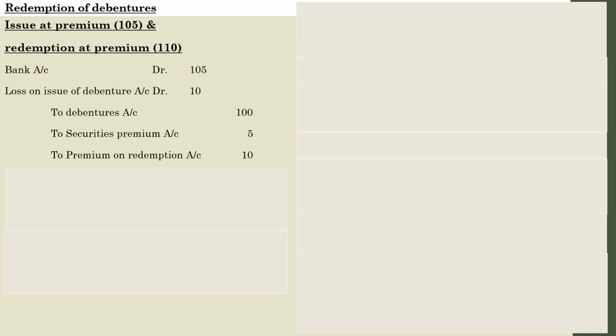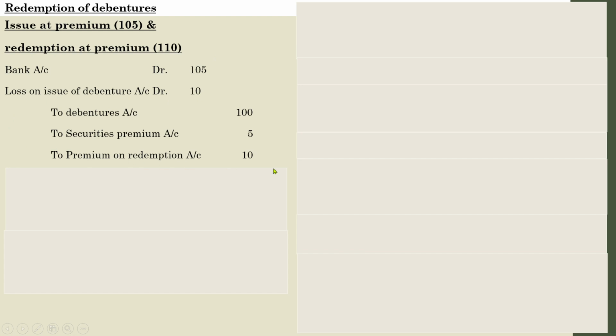But you need to consider the redemption situation. For how much money is the same debenture going to be redeemed? It is going to be redeemed for 110. So that 10 is actually a loss with regard to the face value of the debenture, so that has to be considered. To premium on redemption, rupees 10, and because of that the company has to suffer a loss of rupees 10. So loss on issue of debentures, rupees 10. This is how the entry has been obtained.